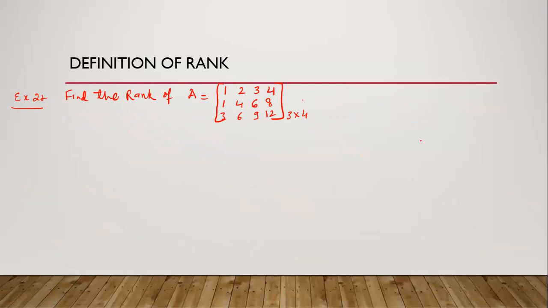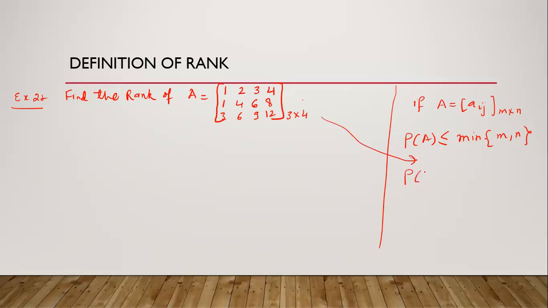There are two important points here. If A is any matrix of order m cross n, then its rank will always be less than or equal to the minimum of m comma n. In this example, we can claim that the rank of this matrix will be less than or equal to the minimum of 3 comma 4, or rank A will be less than or equal to 3. It means rank can be 3, 2 or 1 according to the nature of the minor.